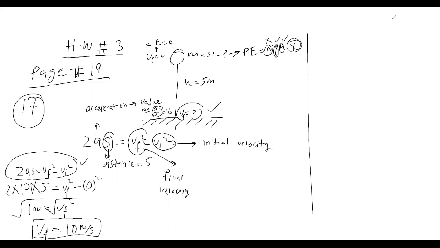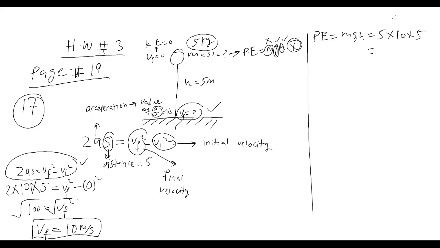Suppose mass was given, for example 5 kilograms. At that time, how would you use it? If mass was given, it was 5 kilograms, so you simply find out its potential energy, which is equal to mgh, which is mass 5 multiplied by 10 multiplied by height 5.